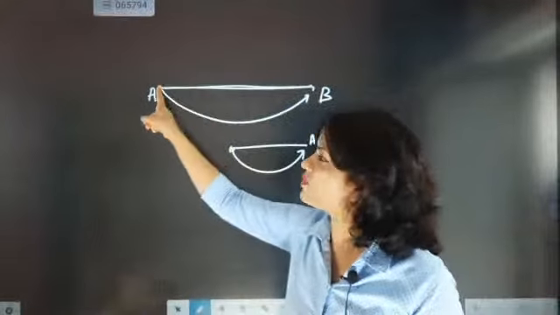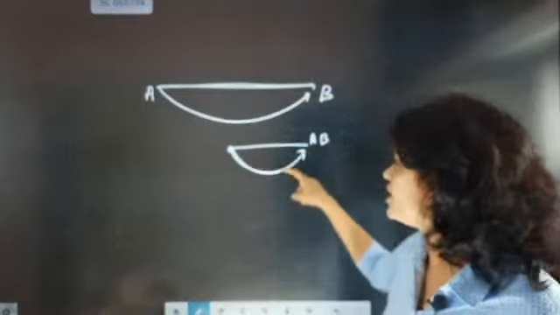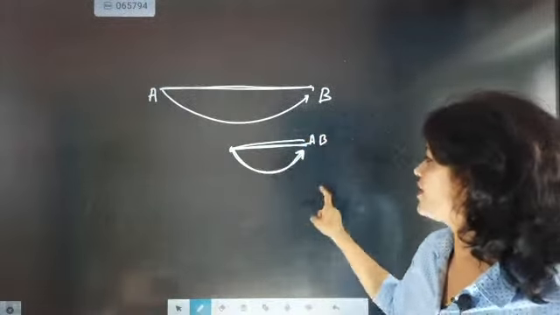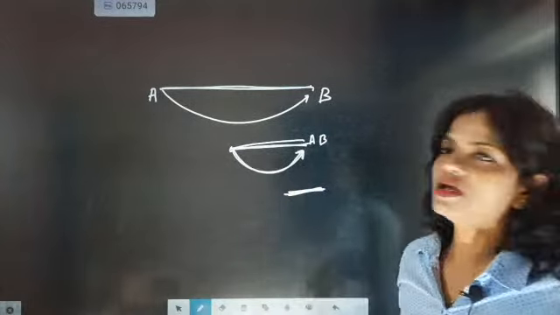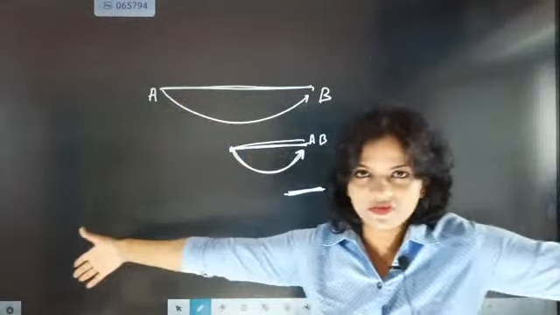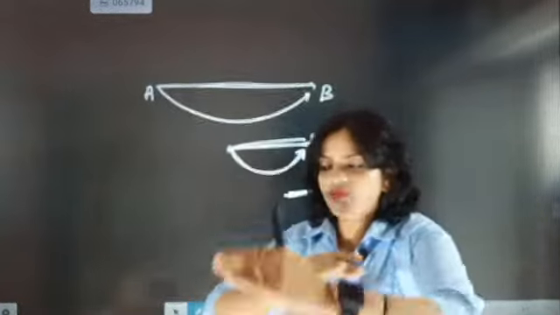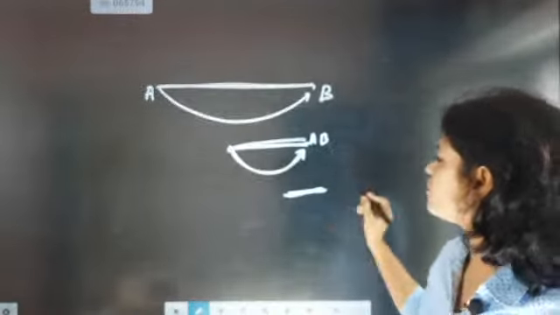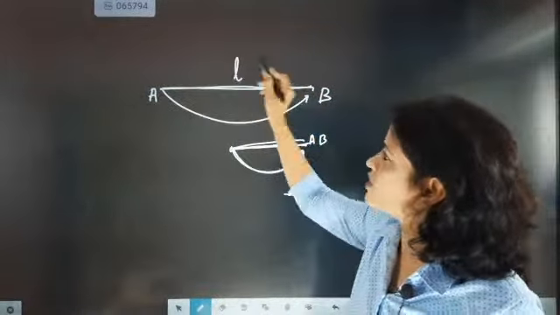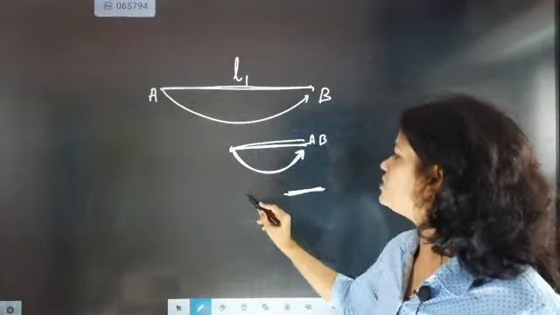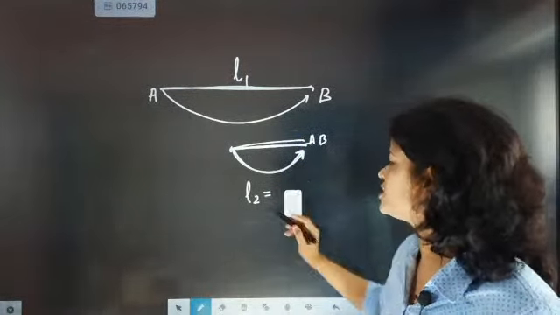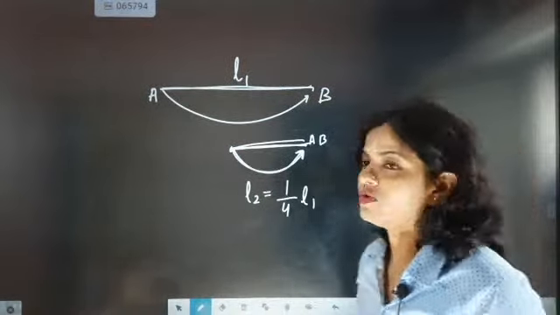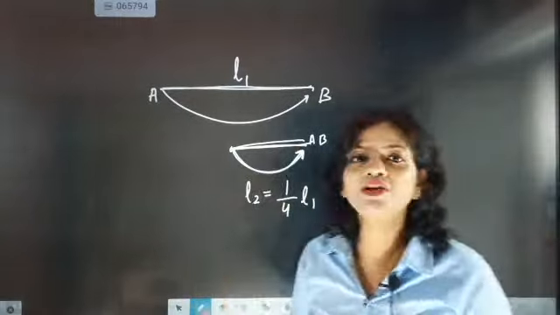See, first the length of the wire was this much. Now you folded the wire, so there are 2 wires. Now again you fold the wire, so now the wire will become only this much. If I again fold it, that means the new length of the wire, the original length being L, is now L1, which is 1 by 4 times of the old wire, because here it is folded 4 times.